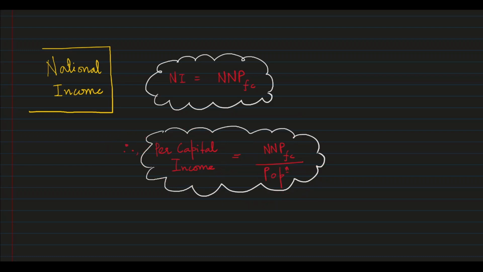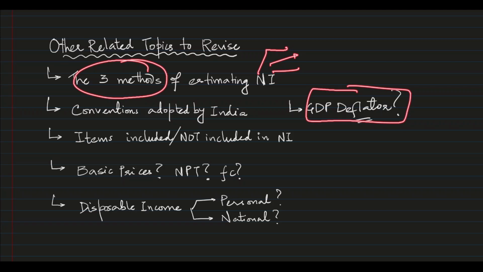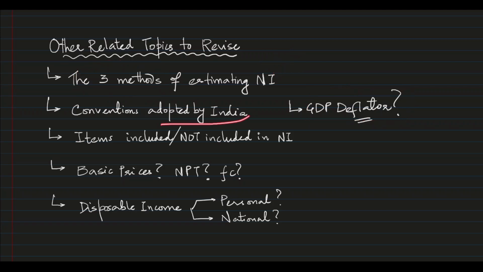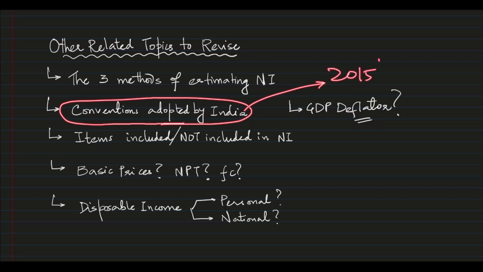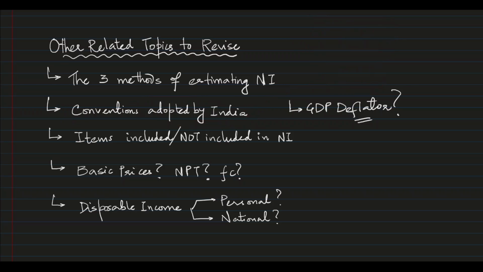Okay, so there are some other topics that you need to revise. What are the three methods of estimating national income? The GDP deflator. Then you have the conventions adopted by India. Which convention India adopted in 2015, a very big change. Earlier we used NNPFC for national income. Now we use GDP at market price. I'm telling you we calculate GDP at MP because the IMF does that. So we follow the standard convention.